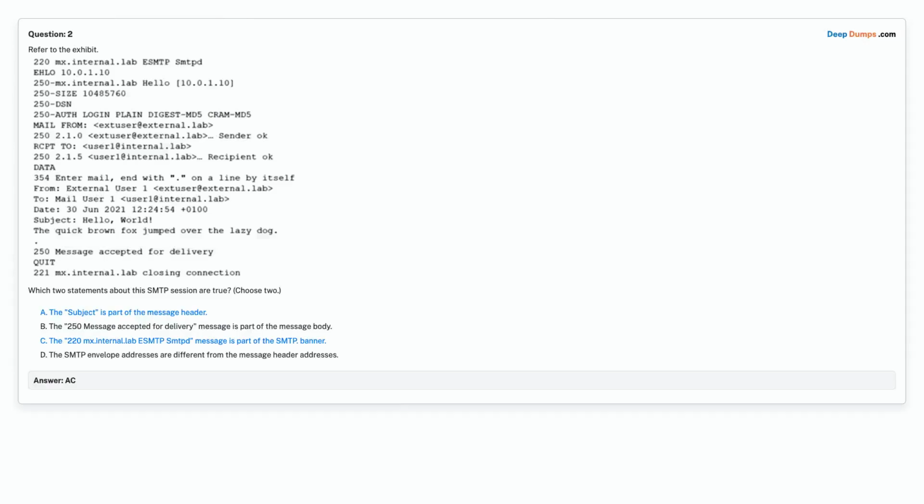Correct answer is Option A. The subject is part of the message header. Option C. The 220 MX internal lab ESMTP SMTPD message is part of the SMTP banner.